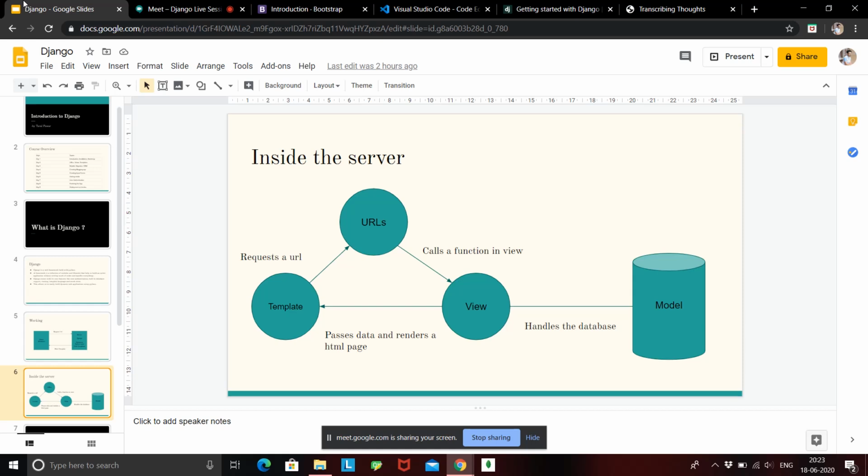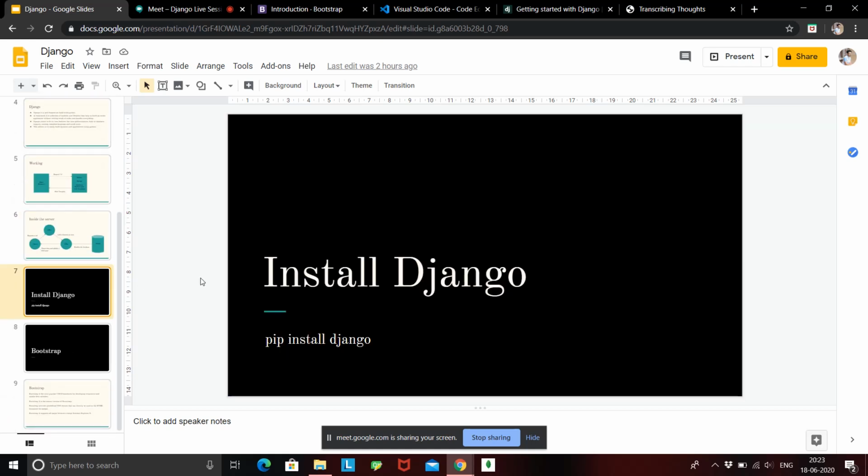Okay, so enough talk on Django and how it works. Let's try to now install it. How can we basically install Django? Django is not a package that is available on the web that we can directly download, but what we can do is use pip. Pip is just a package manager in Python, like npm in JavaScript or Node.js, if anyone is familiar.